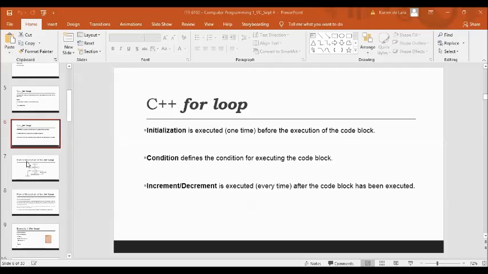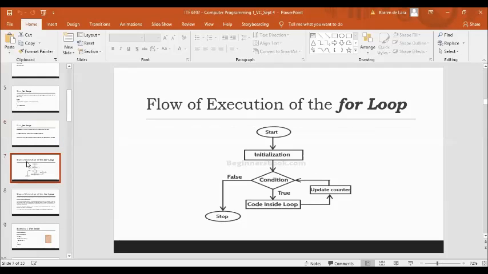Okay, and then next, we have here the flow of execution for the for loop. As a program executes, the interpreter always keeps track of which statement is about to be executed. We have here a simple flow chart which describes the logical flow of the for loop. We have start, initialization, and then your condition, which is represented by a decision symbol. And every time you have a condition, you will always evaluate a Boolean expression, whether it is true or false.